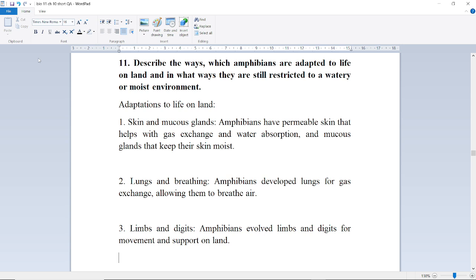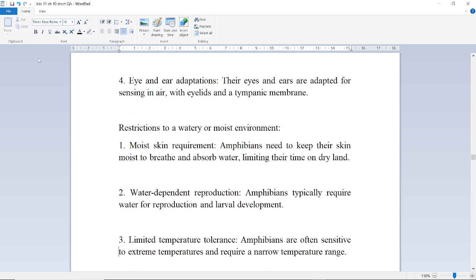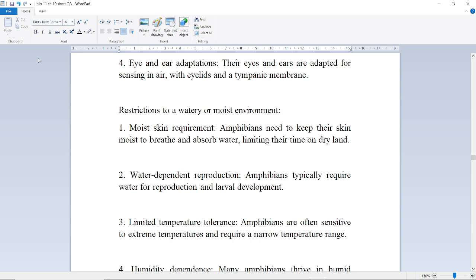Next is lungs and breathing. Amphibians develop lungs for gas exchange, allowing them to breathe air. Next is limbs and digits. Amphibians evolved limbs and digits for movement and support on land. Next is eye and ear adaptations. Their eyes and ears are adapted for sensing in air, with eyelids and a tympanic membrane.